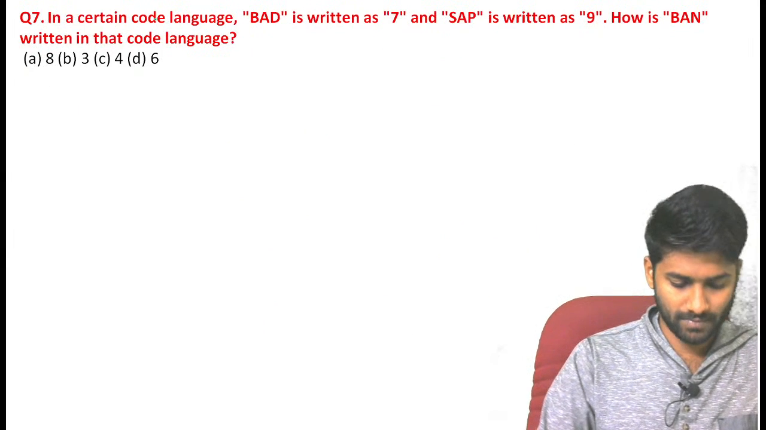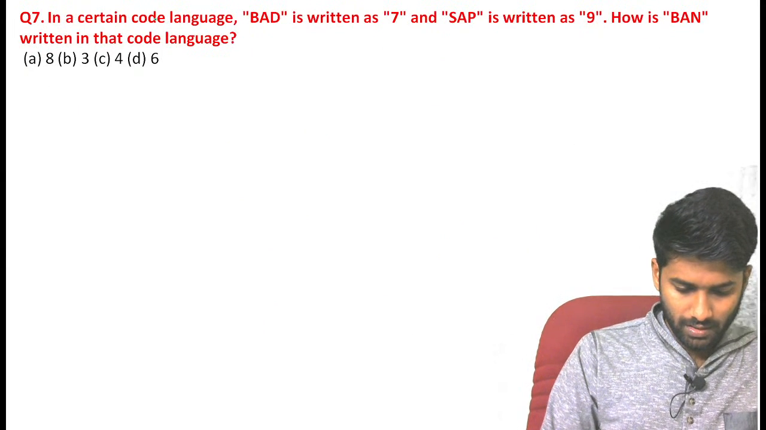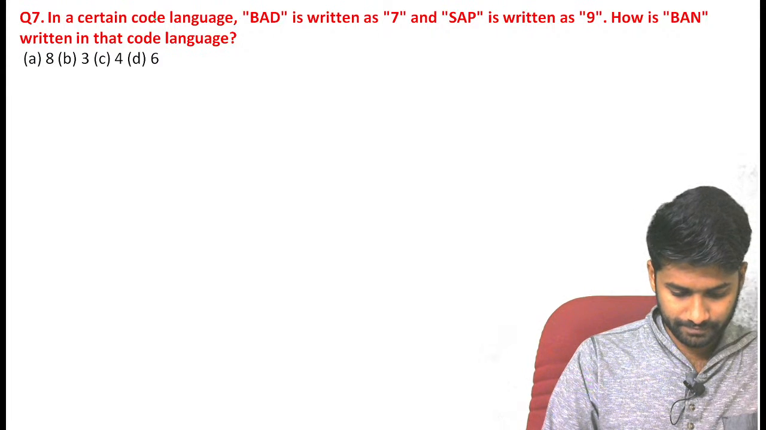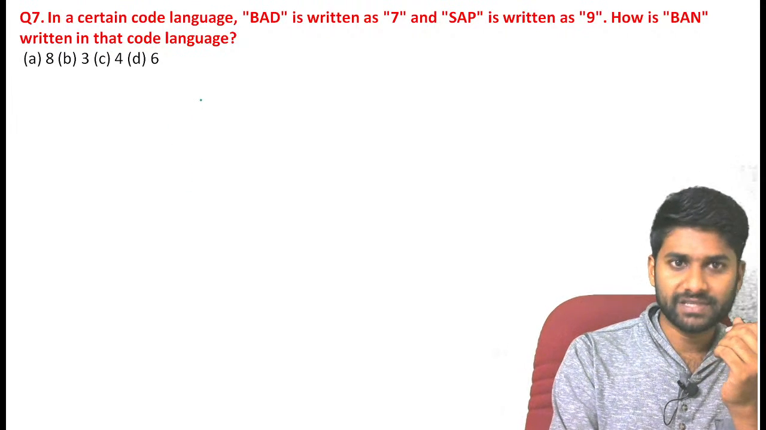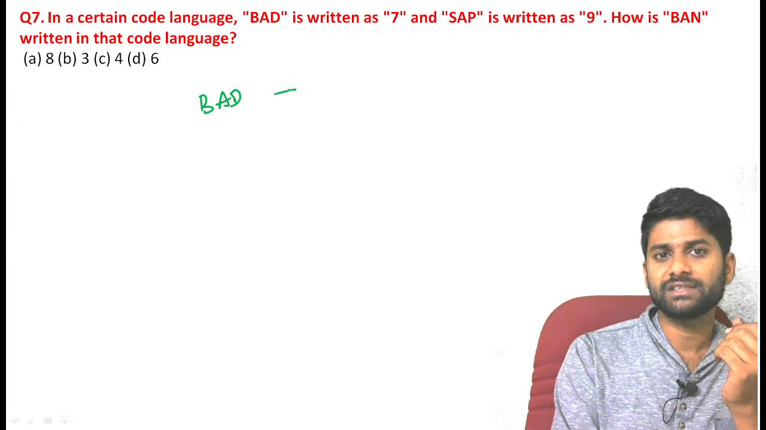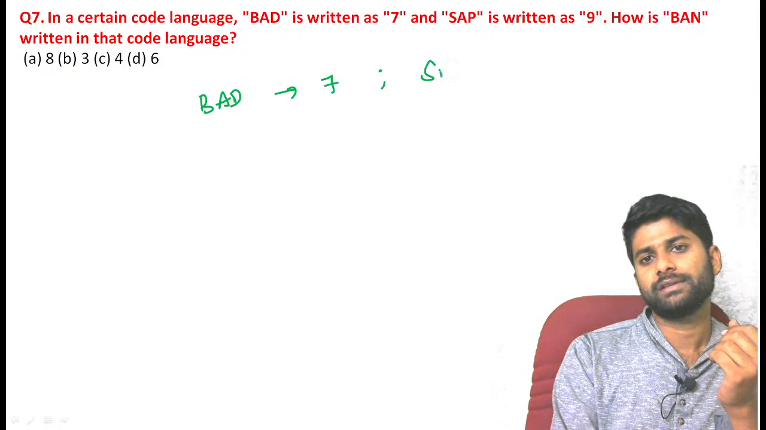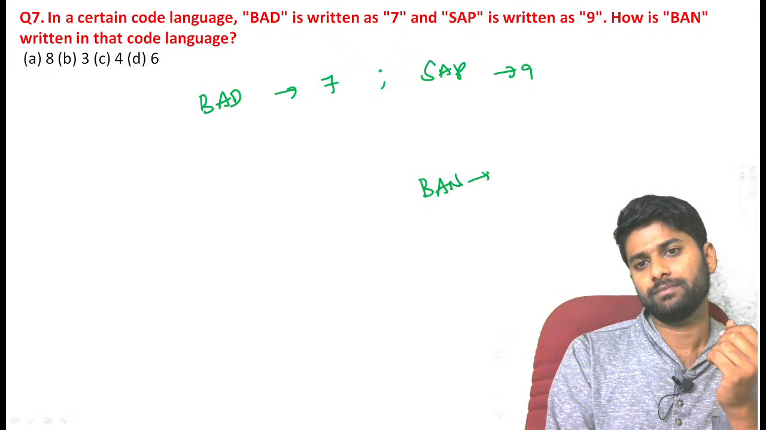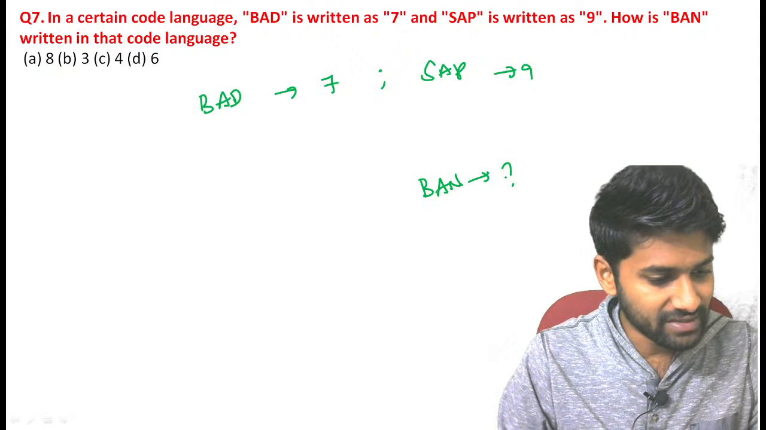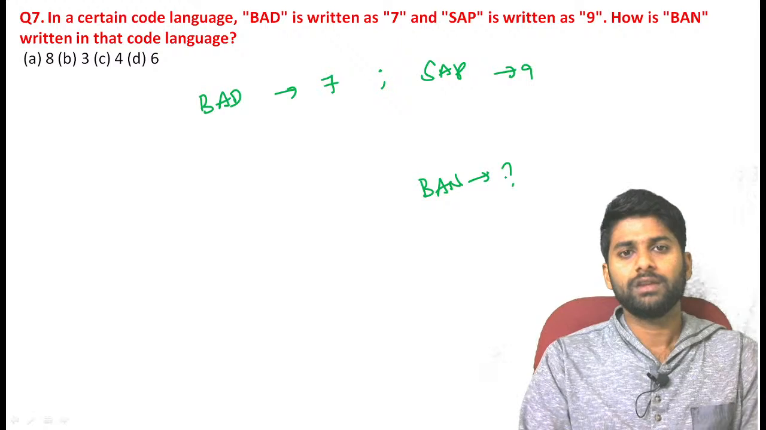Next one. Now see, in a certain code language, BAD is represented by 7. BAD is represented by 7. SAP is represented by 9. Then how can we represent BAN? So how can BAN be coded in that code language? What is the answer? Now see, guys.